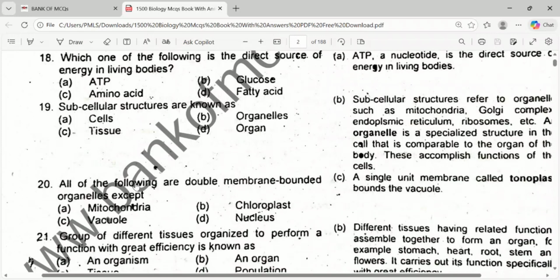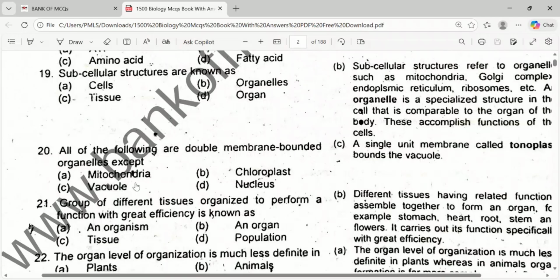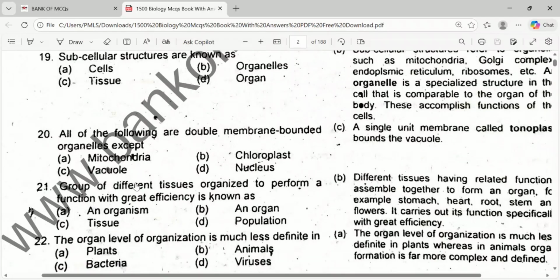All of the following are double membrane except, which is not double membrane? Vacuole is not double membrane. All others are double membrane. A group of different tissues organized to perform a function with great efficiency is called an organ. Different tissues combine to form an organ.